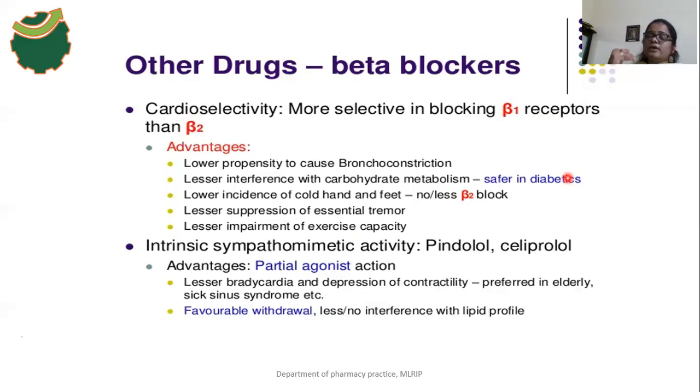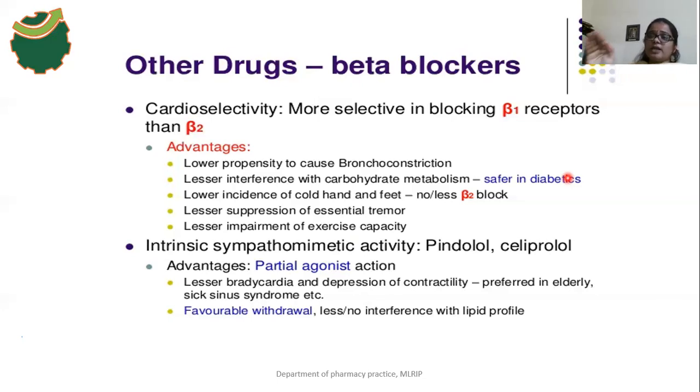Because the glycogenolysis process and the lipolysis process are mediated by beta 2 receptors, hypoglycemia occurs. What is the beta 2 action on carbohydrate metabolism? Hypoglycemia. But in diabetes patients who are taking oral hypoglycemic agents, the adverse effect is also hypoglycemia.